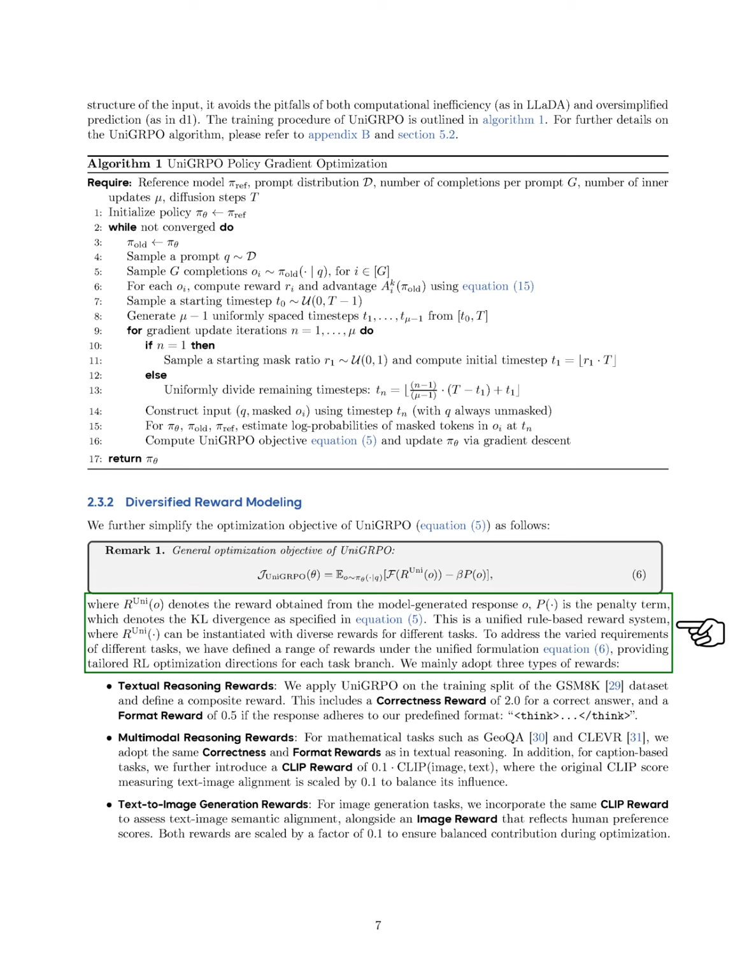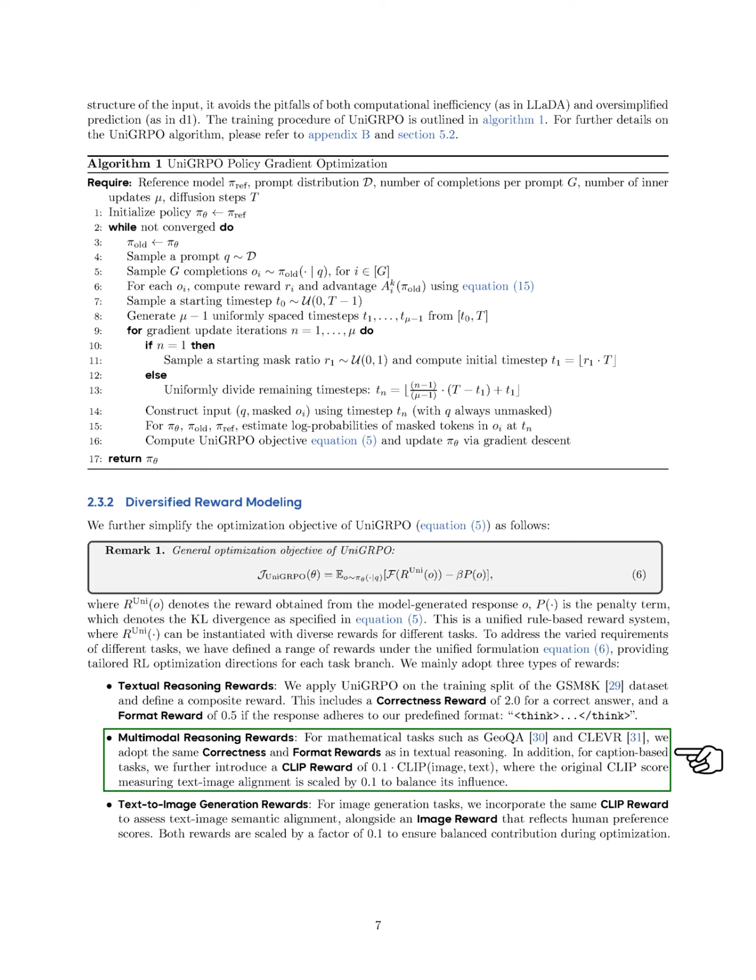1. Textual reasoning rewards. We apply Uni-GRPO to the GSM-8K dataset, creating a composite reward that includes a correctness reward for accurate answers and a format reward if the response follows our specified format. 2. Multimodal reasoning rewards. For tasks like GOQA and CLEVR, we use the same correctness and format rewards. Additionally, for caption-based tasks, we introduce a clip reward that measures the alignment between text and images, adjusted to balance its impact. 3.